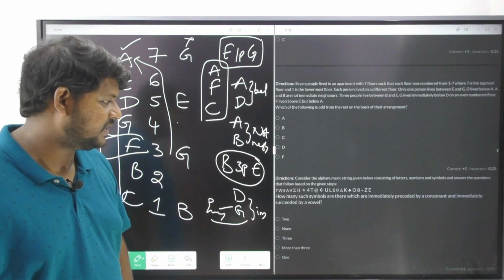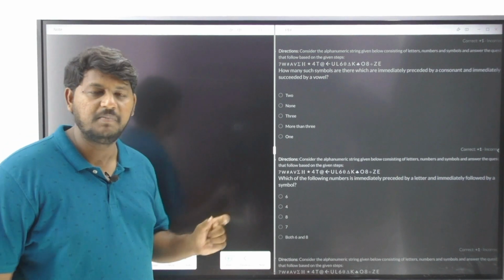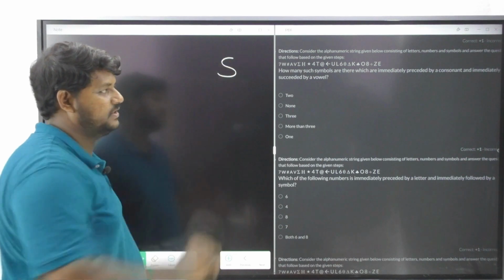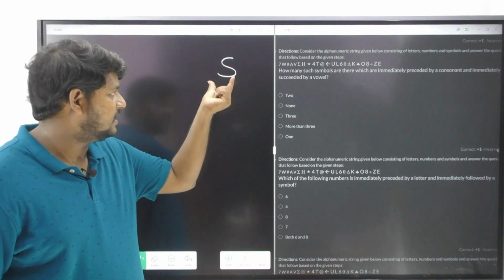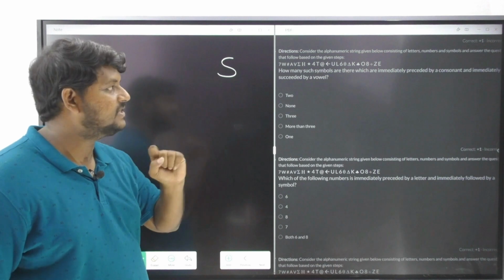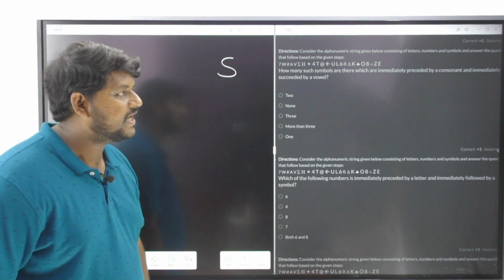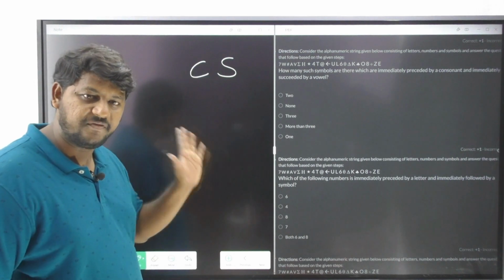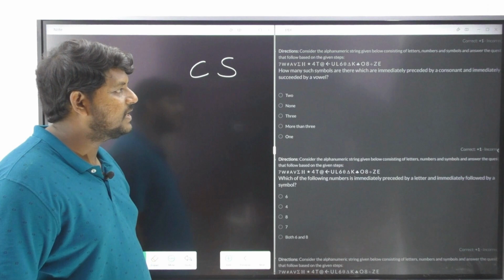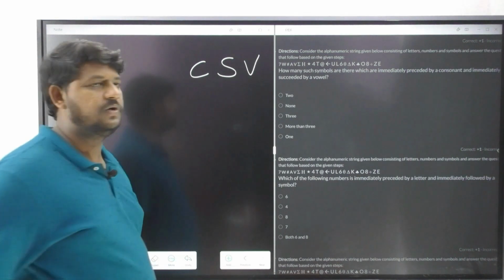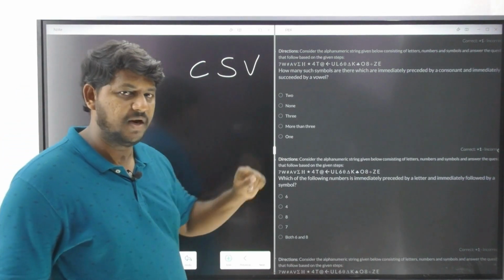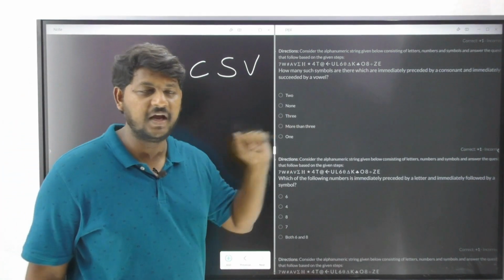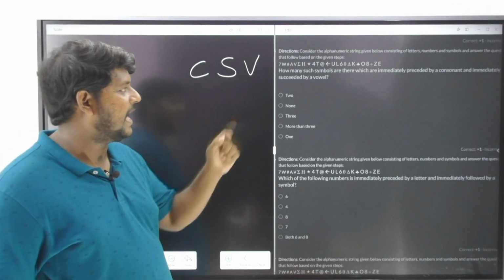Next questions are based on the sequencing. How many such symbols, after how many symbols you see, that is actually our hero in this question. After how many symbols, I am just writing it in a short way, S, are there which are immediately preceded by a consonant. Preceded is nothing but your left hand side or before, and immediately succeeded by a vowel. So straight away let us attack the symbol. Symbol should be having a consonant towards the left side and symbol should be having a vowel towards the right side.